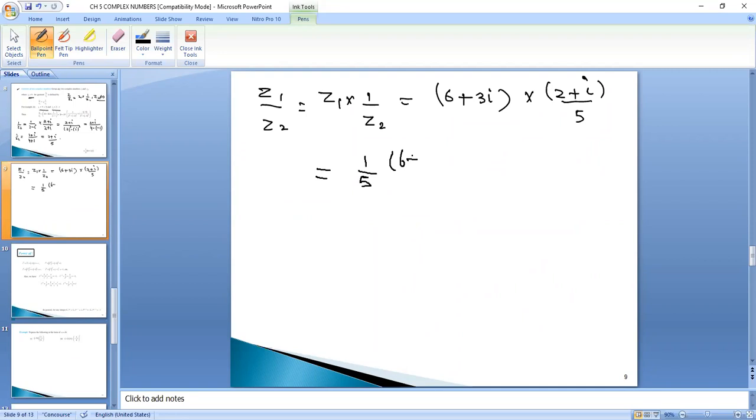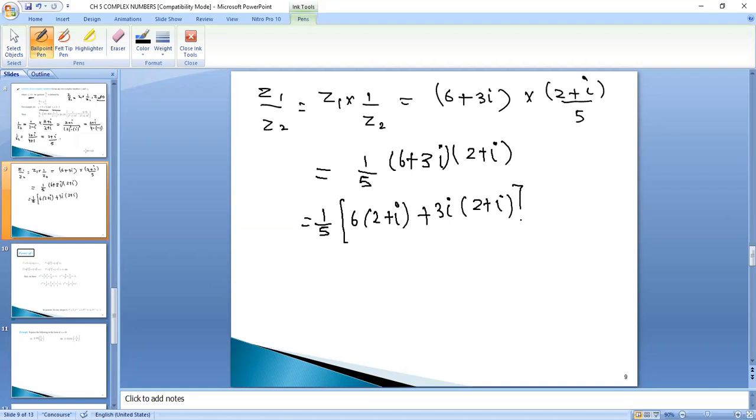I will multiply now the two complex numbers, 6 plus 3 iota into 2 plus iota. You know how to multiply two complex numbers. 6 you will multiply with 2 plus iota, and 3 iota you will multiply with 2 plus iota. So it is 1 upon 5.